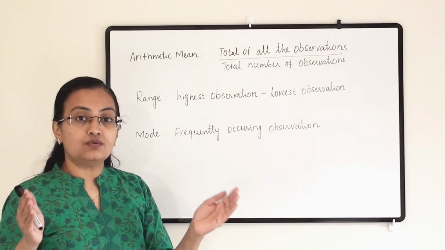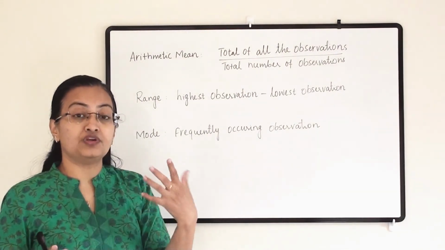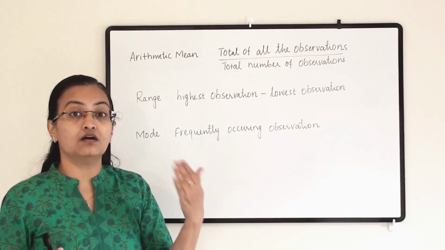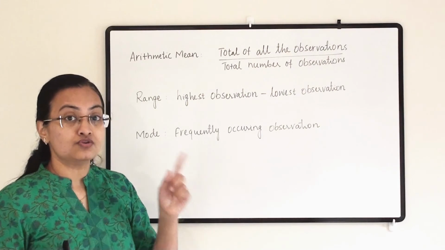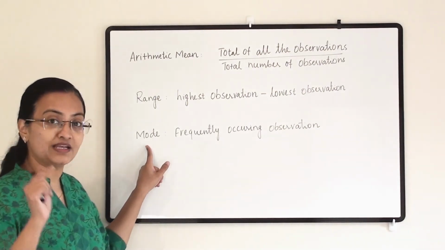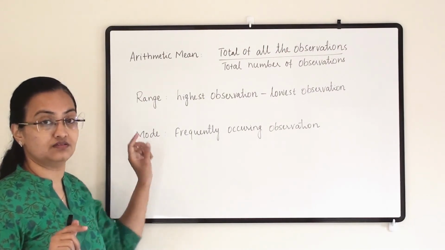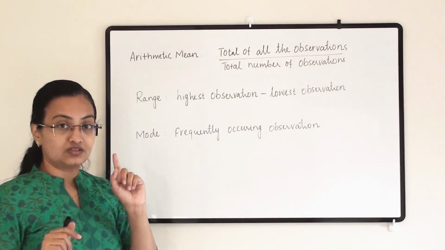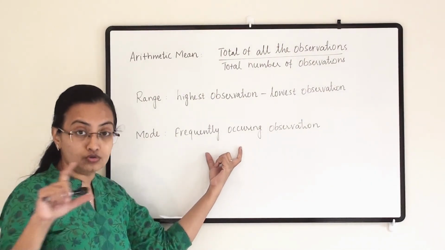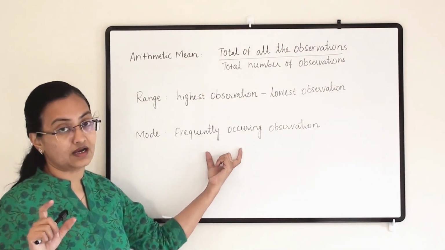If in the data one observation is frequently occurring, we have to look for the observation which has occurred the maximum number of times. So that observation will become the mode. We do not need to do anything to that observation, but that observation will become the mode of all the data given to you.